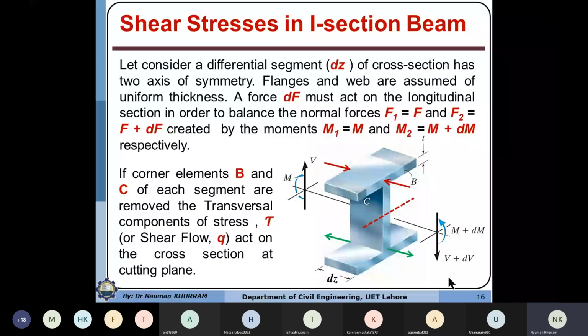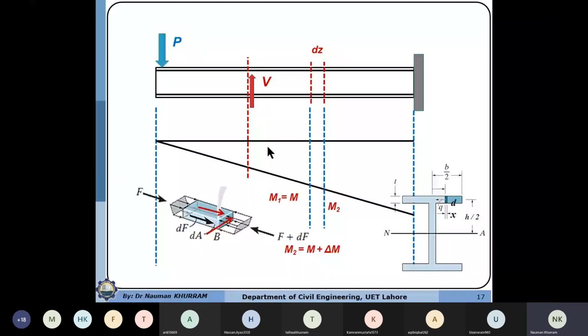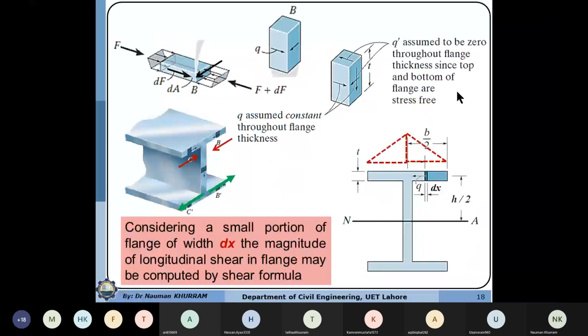To derive or understand the concept of shear flow, we are considering a cantilever beam. In this cantilever beam, let me modify this and make it compatible with the current diagram.